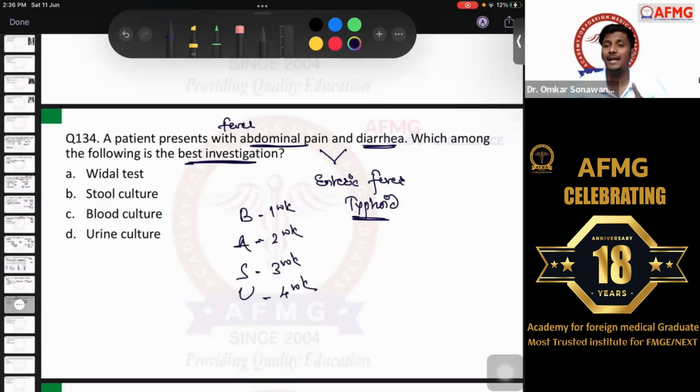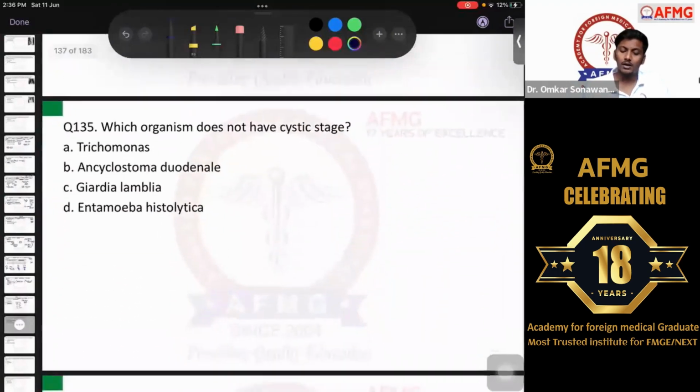If you need to choose the best out of all of them, as we have discussed already, it is definitely the blood culture. Overall best is definitely the blood culture. So if you need to choose one, definitely go for blood culture. We send the blood culture of the patient and we can isolate the organism. On the blood culture, we can see the growth of the organism and definitely we can treat the patient accordingly. No issues with this, anybody. So it is more likely a case of typhoid or enteric fever they wanted to ask you.